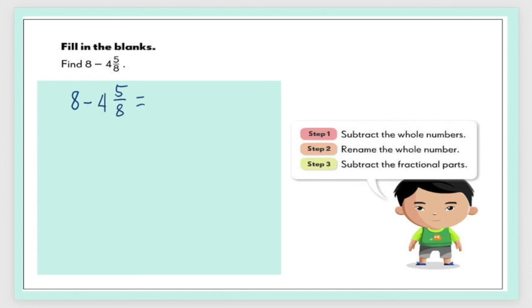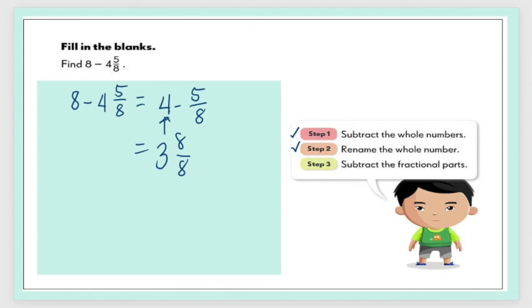Let's do the steps. Step 1, subtract the whole numbers. So 8 minus 4 is 4. So I'll just copy 5/8. Next, rename the whole number. Our whole number is 4, so let's rename it as 3 and 8 over 8. 3 and 8 over 8 has the same value as 4.